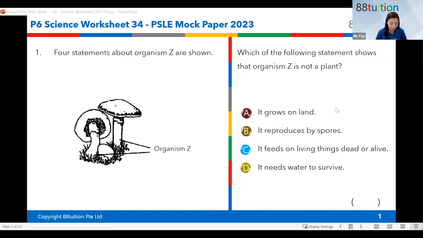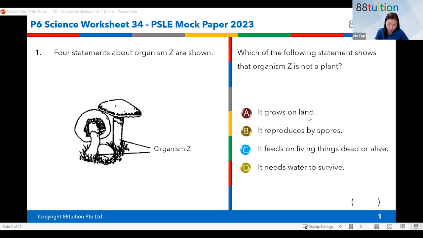Now, 4 statements about organism Z are shown here. Which of the following statements shows that organism Z is not a plant? Now, which is your answer?